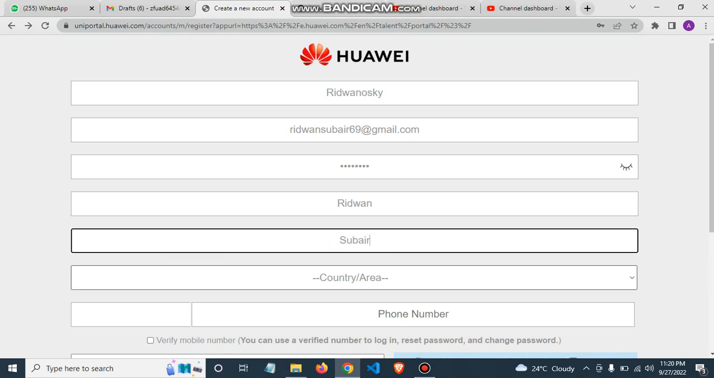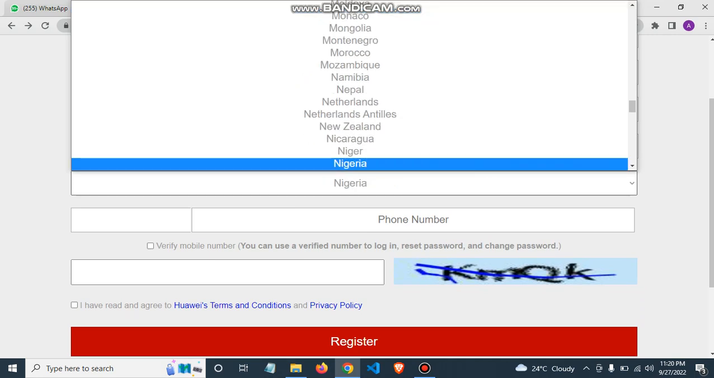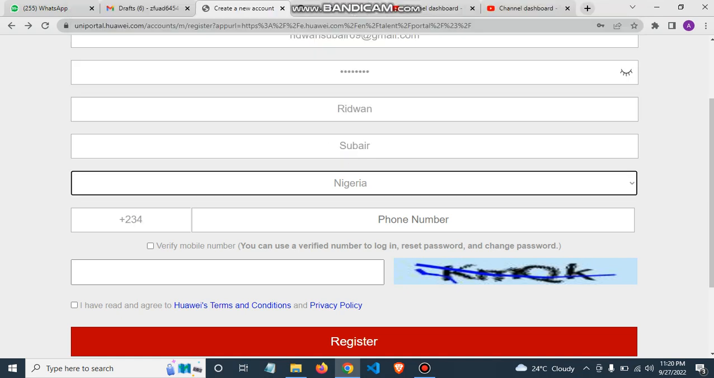Now the next thing for you to do is to choose your country. In my own case, I am from Nigeria, so I'm just going to type Nigeria. If it is prompted, then I click on it because it is more like a select. When we click on Nigeria, that is when this +234 appears here.